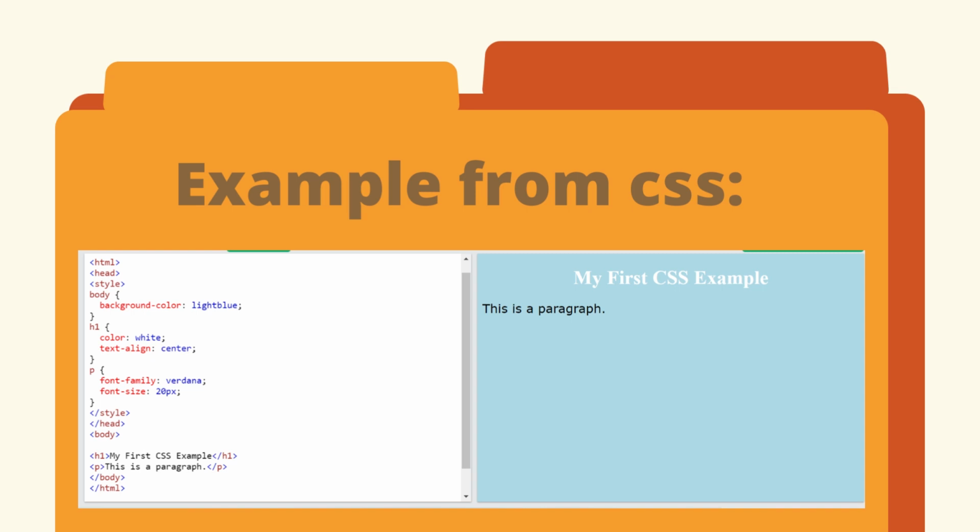Then in the paragraph we give the font Verdana, and we apply a size of 20 px, so the result of the coding will appear like that.